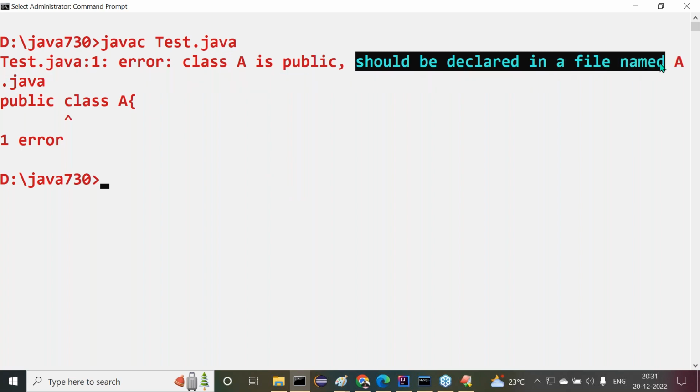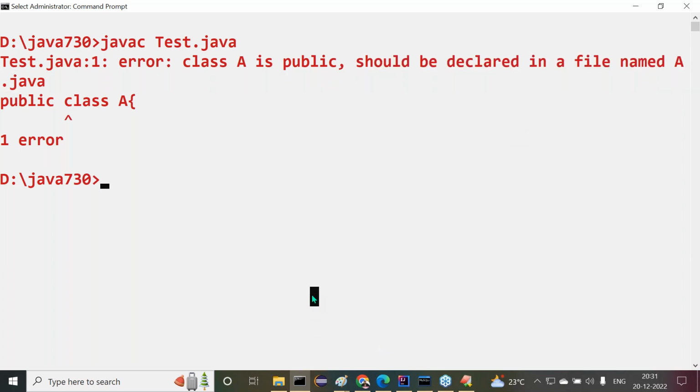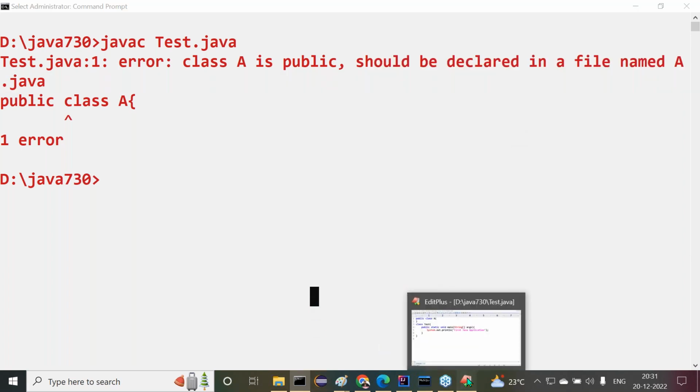Should be declared in a file named A.java. Indirectly, what it is saying there: class A is public, so your file name cannot be test.java. Please try to save your file with what name? A.java. Got it or not? When class A is public, we must save the Java file with A.java. Right, sir. All of you understand this clearly?